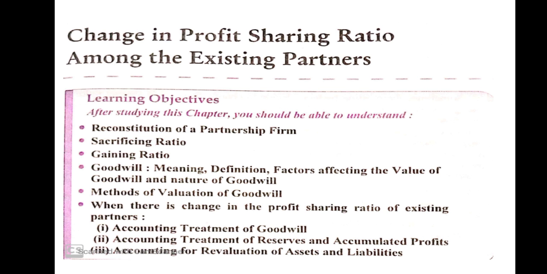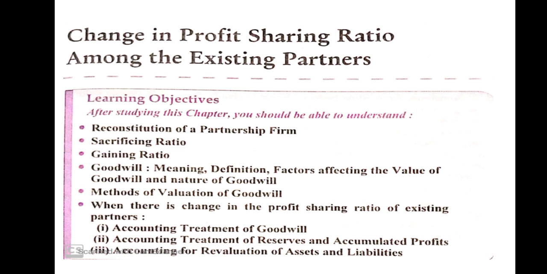I think that is clear. Next, super profit method: goodwill is equal to super profit multiply number of years purchase. Next, capitalization method. There are two methods in capitalization method: capitalization average profit method and capitalization super profit method.